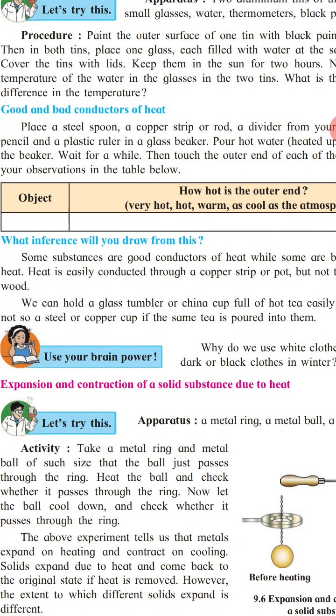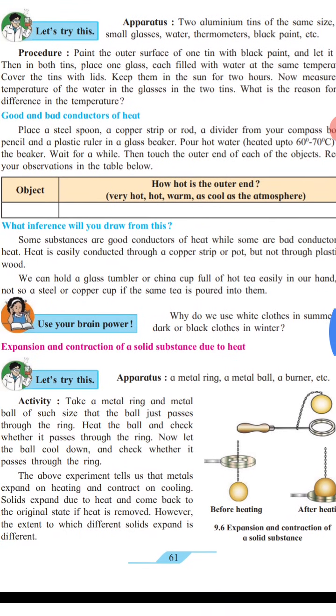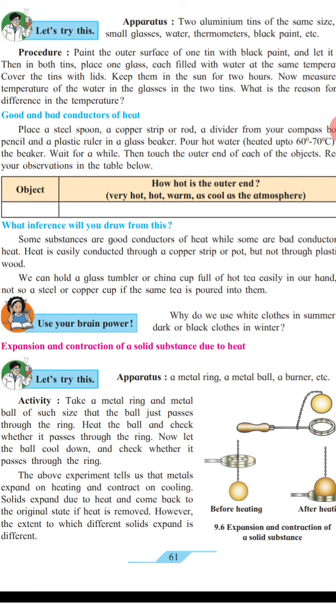Now you will get an idea of good and bad conductors of heat. There are a variety of substances present in our surroundings, and you should know which substances become very hot and are good conductors of heat, and which are bad conductors of heat.